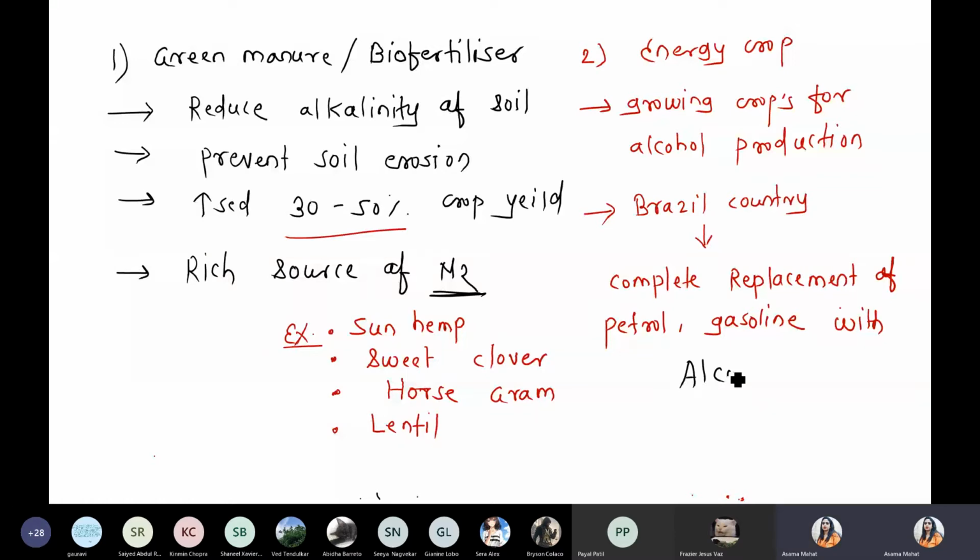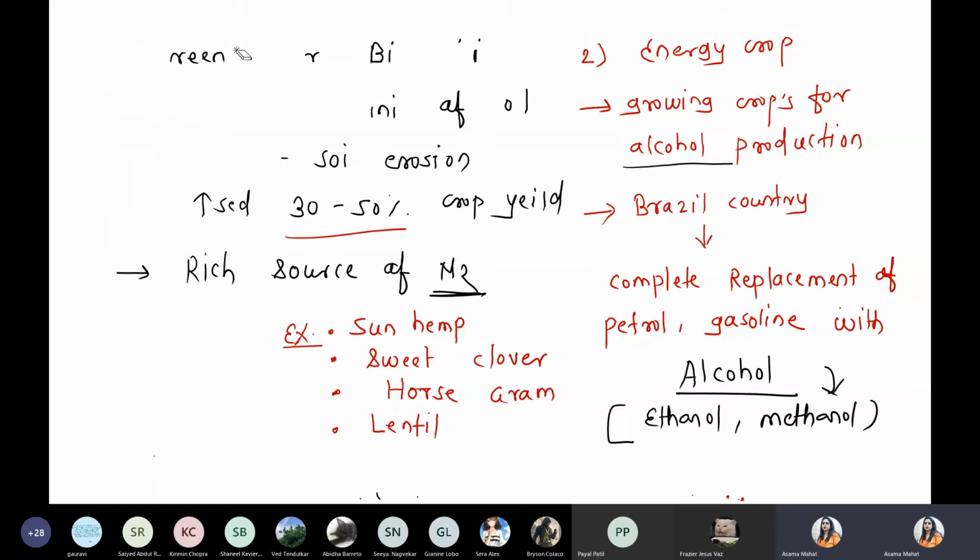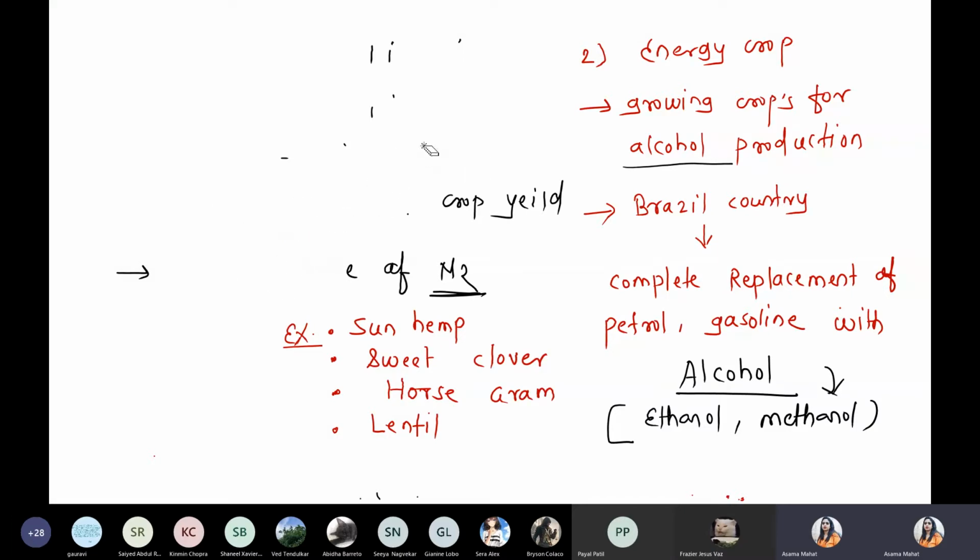Got it? And as an alcohol, you can remember ethanol and methanol. These are the better sources. Both come under the alcohol category. So the major use is for alcohol production, and the example is Brazil, where crops involved in alcohol production are used. जैसे fermentation किया जाता है ना, with grapes and fruits we prepare beer and wine, same process यहाँ पे होगा.